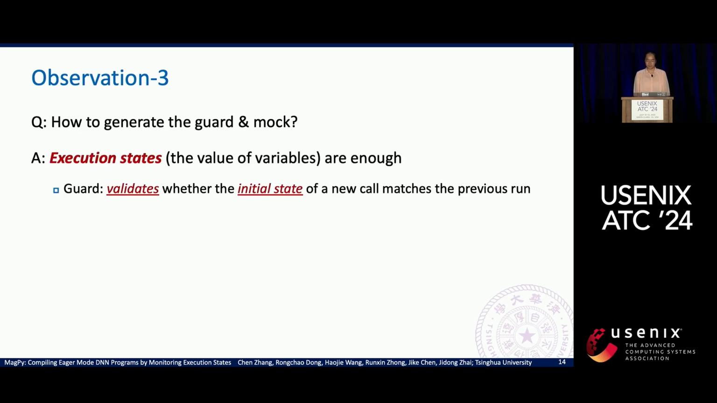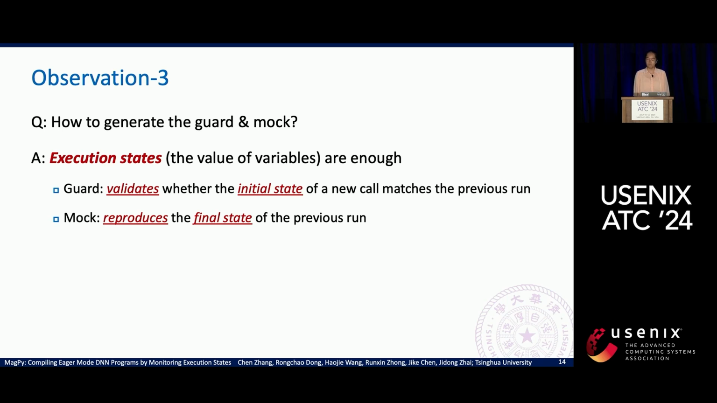Then how do we generate the guard for them? We find that we only need the values of these variables. And we call the values of these variables the execution states. For example, the guard validates whether the values of the external variables are the same as in the previous run. And the mock generation also only uses the state information. The only difference is that it needs the values of the final state.